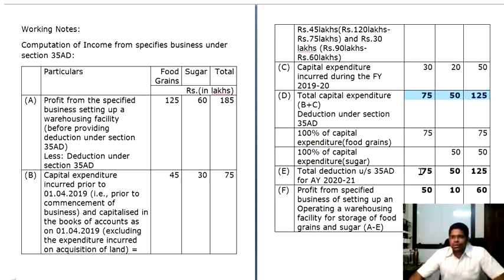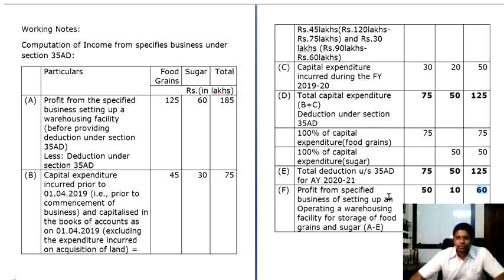Now when you deduct the permitted deduction out of the profit given in the question, you will arrive at a net profit of 60. That is, first you will arrive at net profit of 50 when it comes to food grains, and 10 net profit out of sugar, and the cumulative net of food grains and sugar is 60.